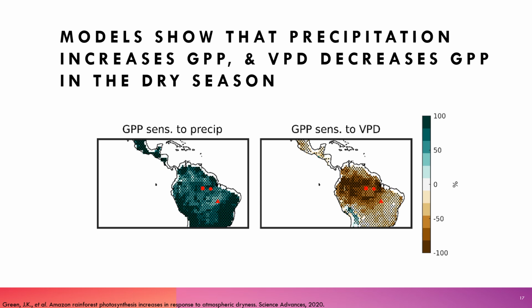And so that's what we have here for the dry season. The sensitivity is defined as positive if, in the perturbation analysis, increasing a predictor by a standard deviation led to an increase in GPP, and it was defined as negative if increasing a variable by a standard deviation decreased the predicted GPP. And you can see, if we start on the left-hand side of this figure, the Earth system models show a positive sensitivity of GPP to precipitation throughout the study area. And then on the right-hand side, you can see that Earth system models showed a negative sensitivity of GPP to VPD almost everywhere.